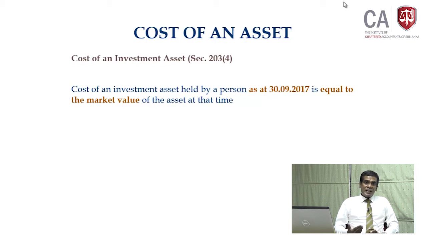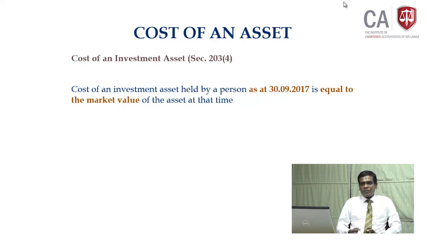That means this was taken up at the last stage of drafting this law. But when you come to investment assets, only this is applicable, not all assets. Though this chapter is applicable for capital assets and liabilities of the business, this is applicable only for investment assets, that is, capital assets held as part of an investment.